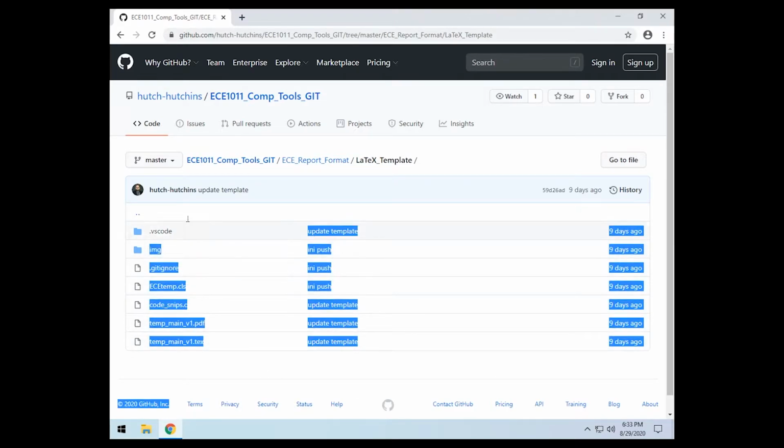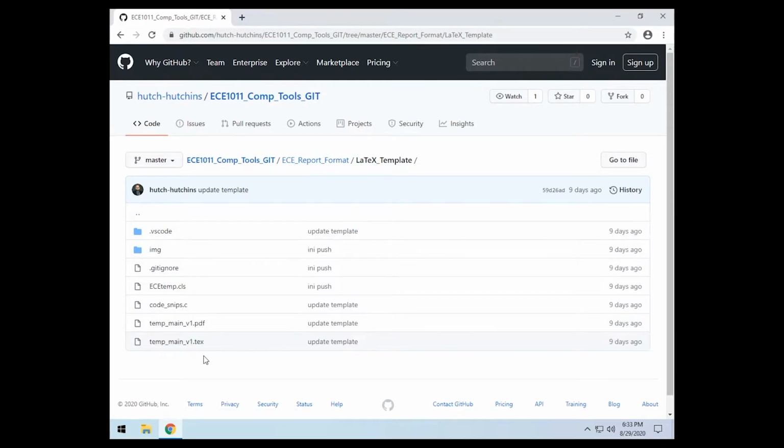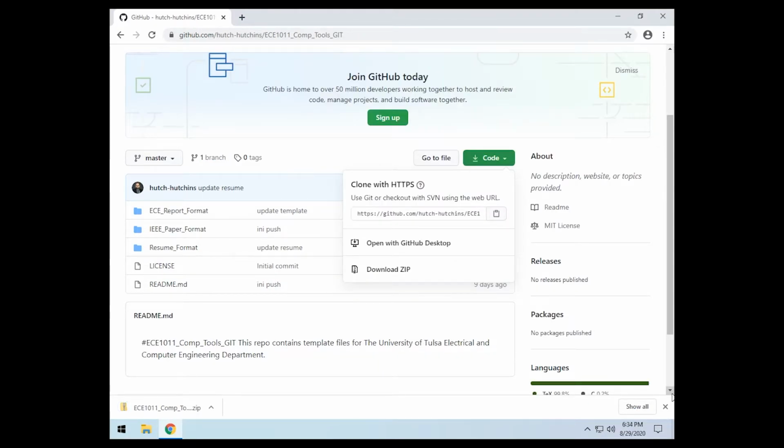You can download these files, and it contains the ECE class template, the code template, image templates, and the temporary mains that you need to get the program running. At the root, I went to code, downloaded the zip.